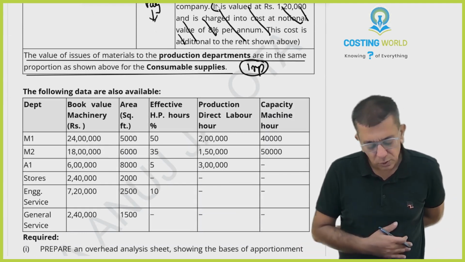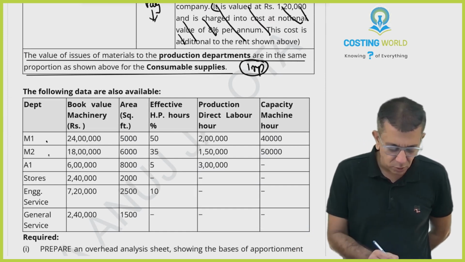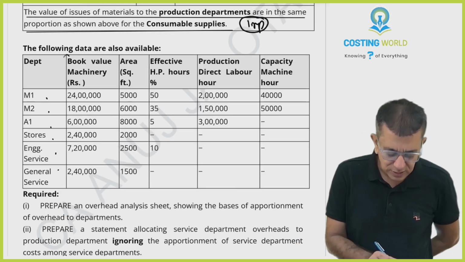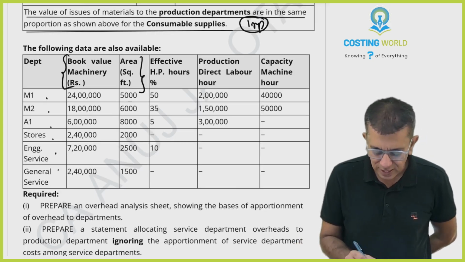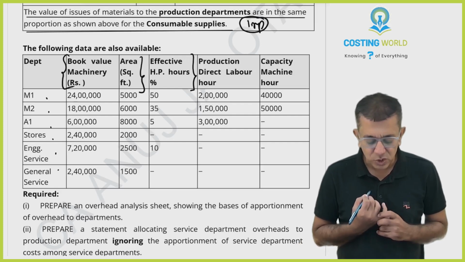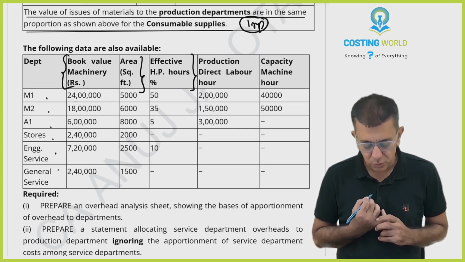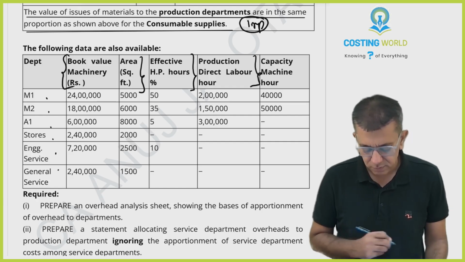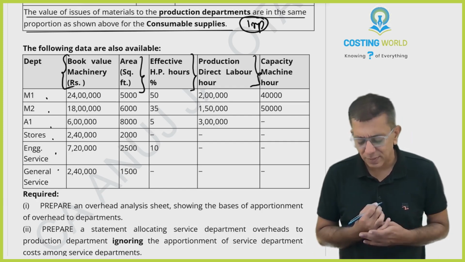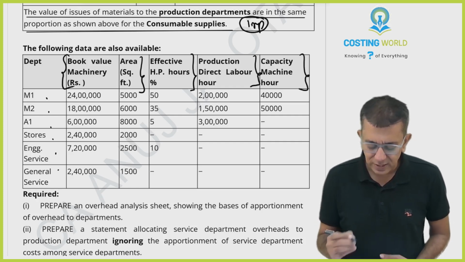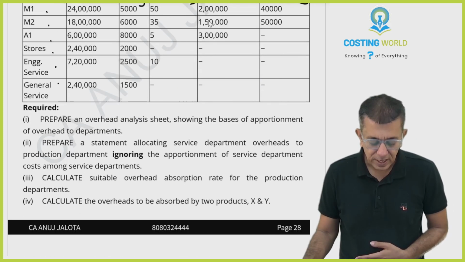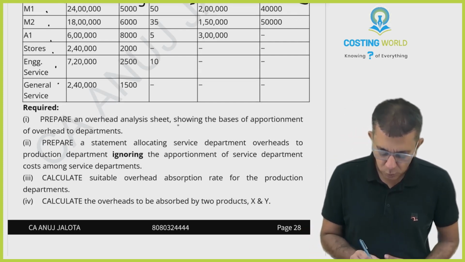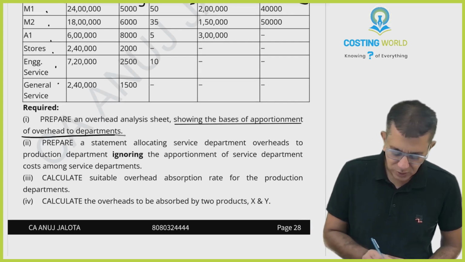The following data are also there. Department 1, 2, 3, 4, 5, 6. Book value of the machines are there with you. Area is there with you. Effective HP hours percentage is there with you. Then production labor hours are there with you, means direct labor hours. And then capacity machine hours required. Prepare an overhead analysis sheet showing the basis of apportionment of overheads to the various departments.